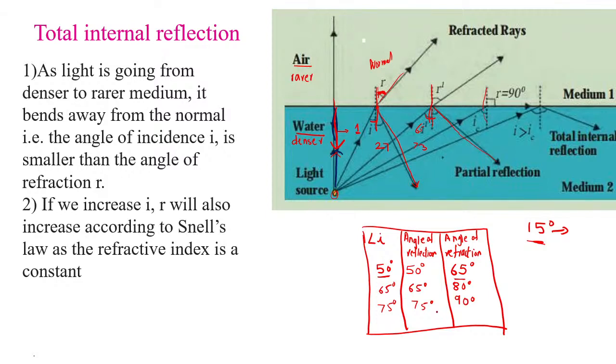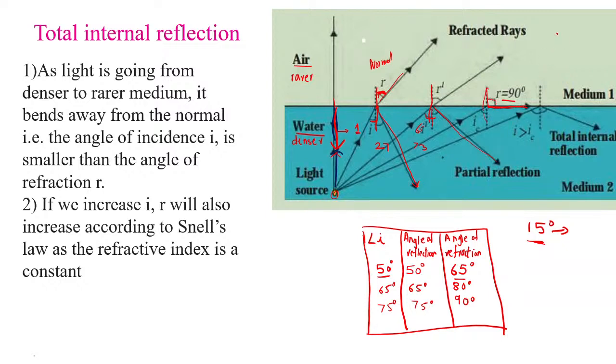Got it? Now children, listen here. You will see that the angle of refraction over here is 90. See, this ray is at 90 degrees. The angle between this normal and this refracted ray is 90 degrees.